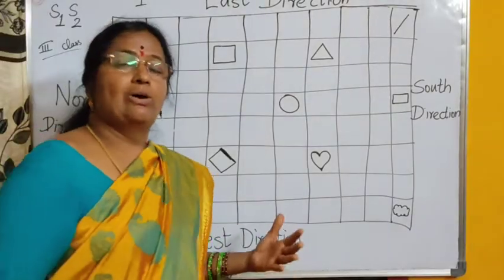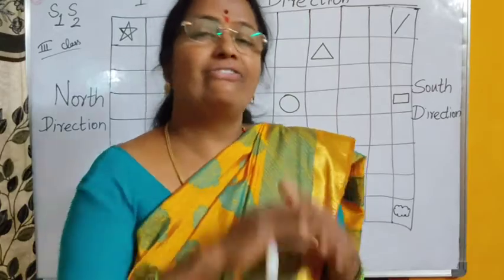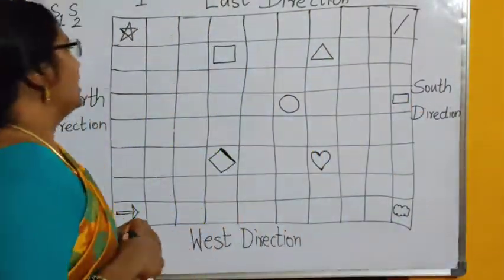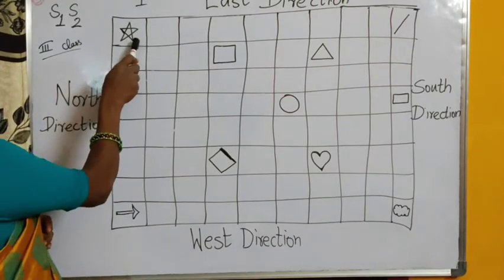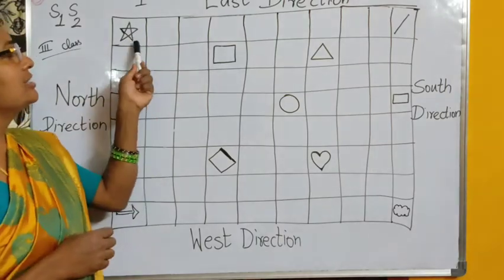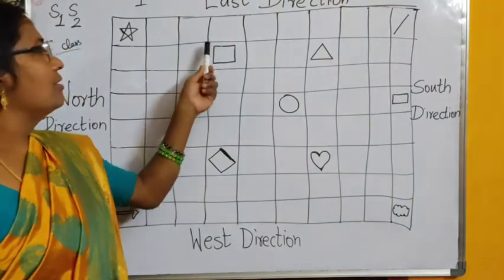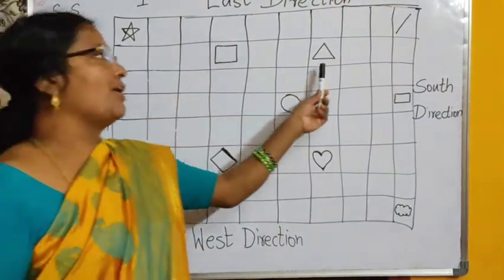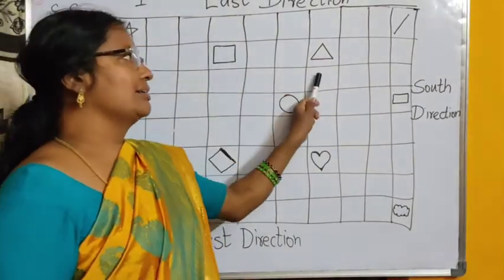Now let us observe what symbols we have in this box. There are different kinds of symbols. What are these? Let us remember. So here is a star in this box. Christmas star. This is a square, all sides are equal. This is a triangle. Star, square, triangle.